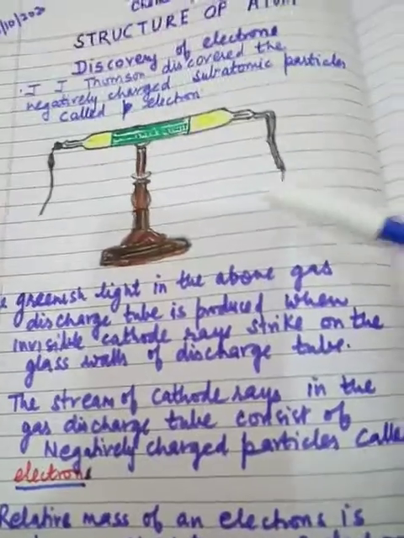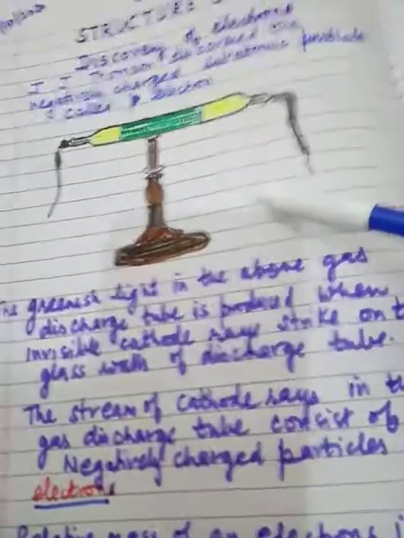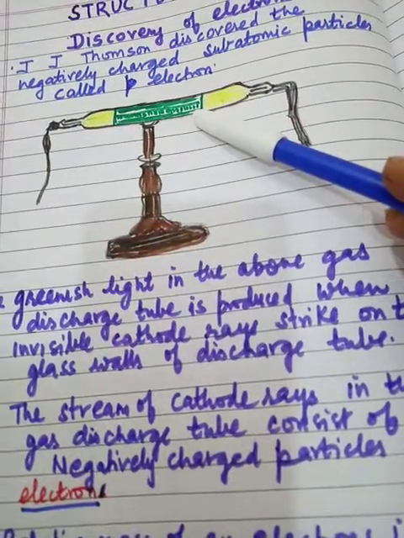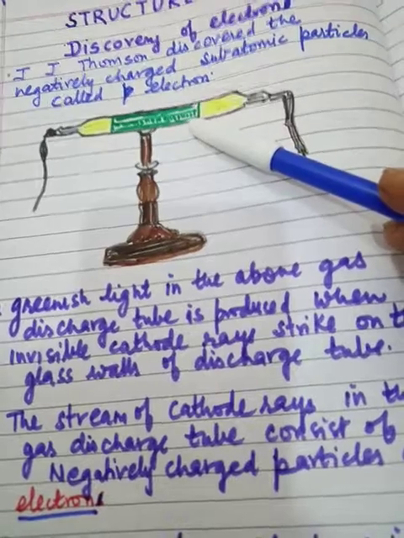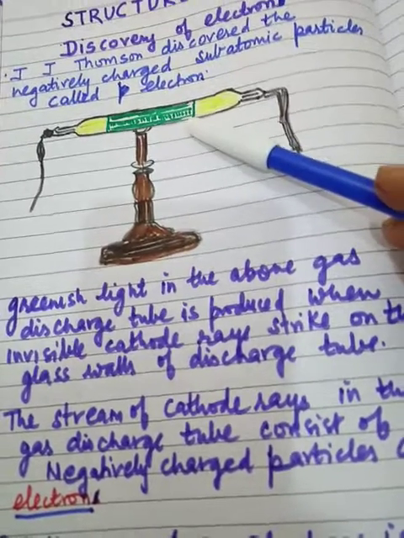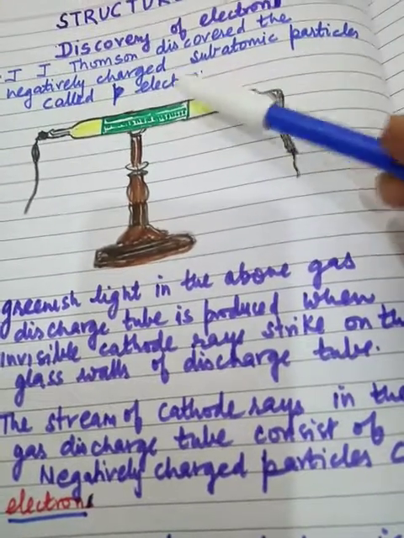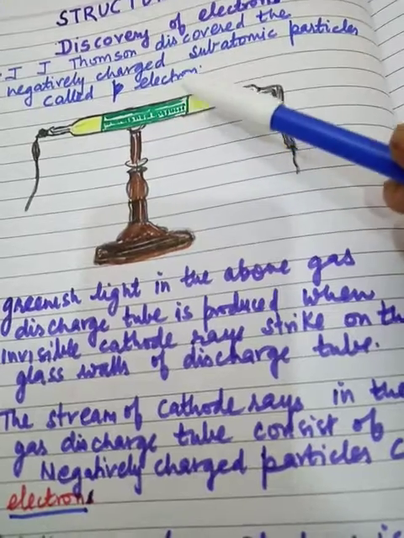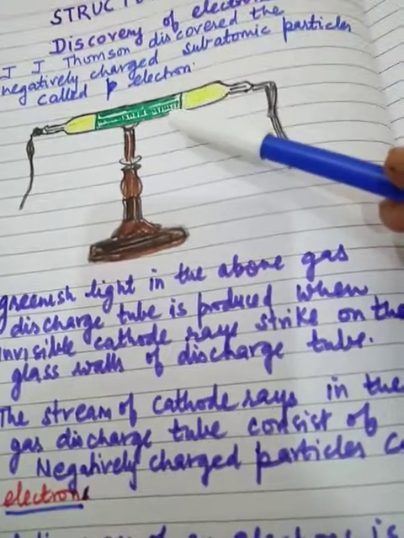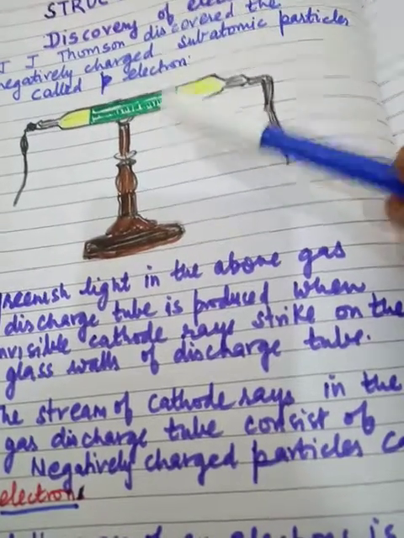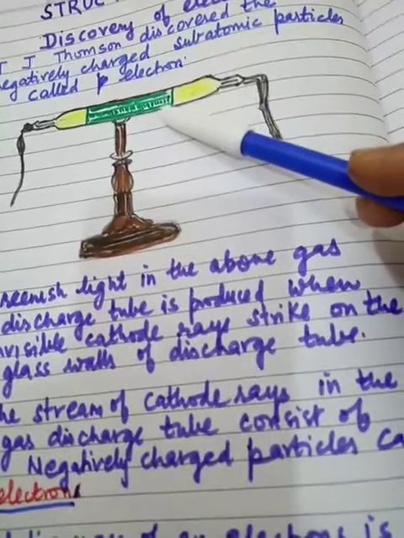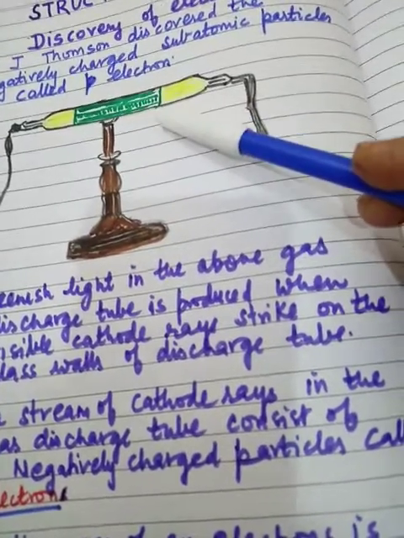And see this diagram also. The greenish light in the gas discharge tube is produced when invisible cathode rays strike the glass walls of the discharge tube. The stream of cathode rays consists of negatively charged particles called electrons.